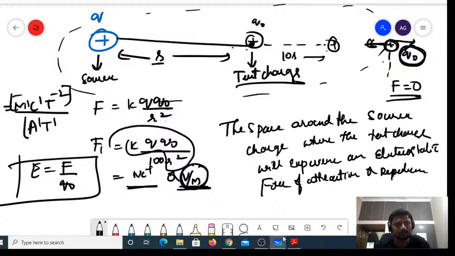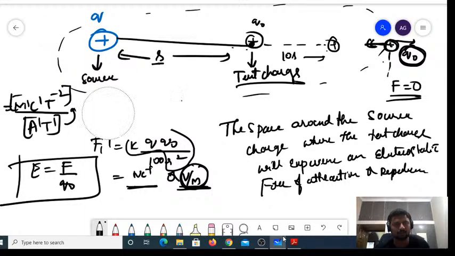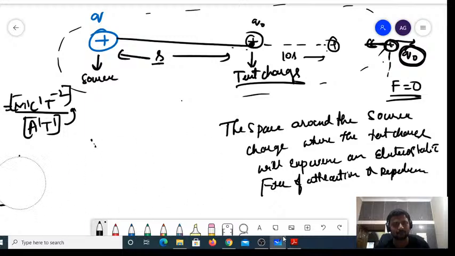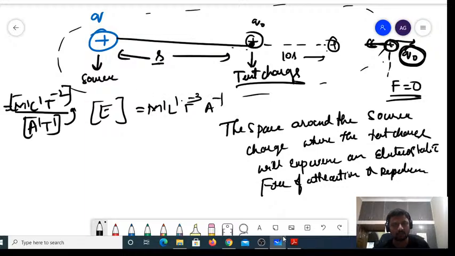If you simplify, the dimensional formula for electric field E will become 1 in M, 1 in L, minus 3 in T, minus 1 in A, and this electric field is a vector quantity.